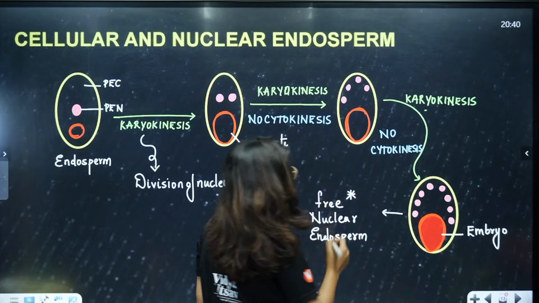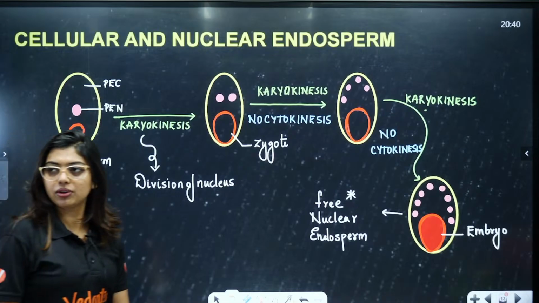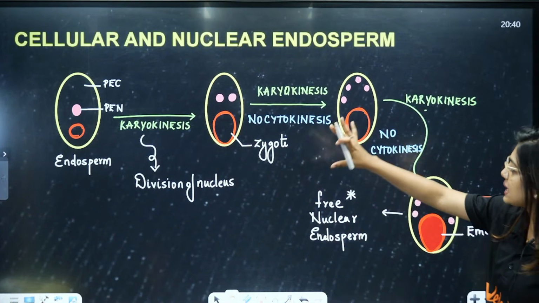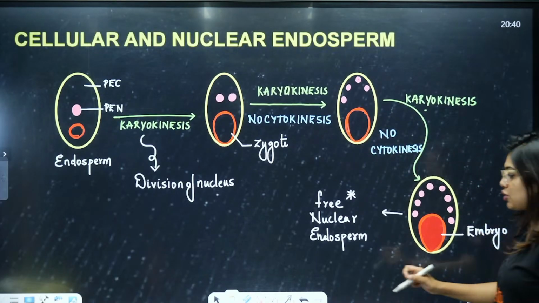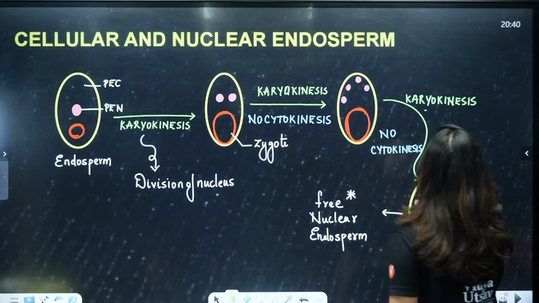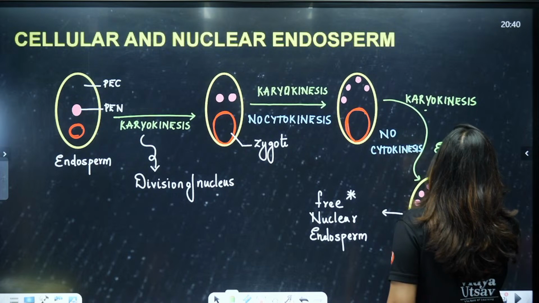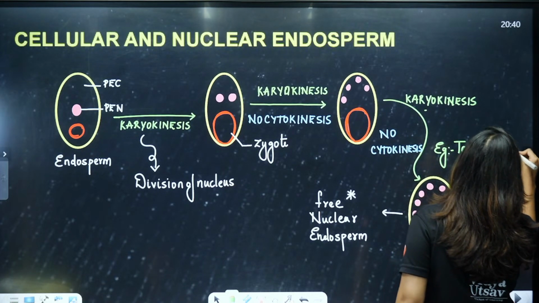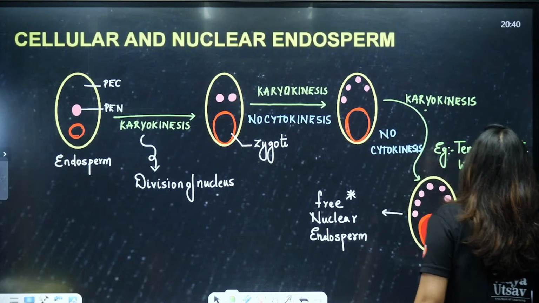Understood what they meant in NCERT? Free nuclear endosperm. Now look here, karyokinesis happens, no cytokinesis happens, and this is your free nuclear endosperm. What example have they given you here? The example they have given is tender coconut water, the example given in your NCERT.